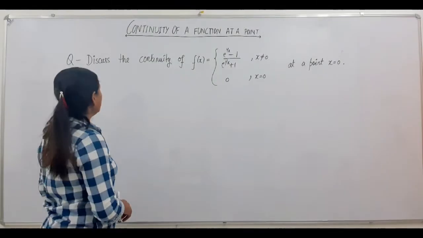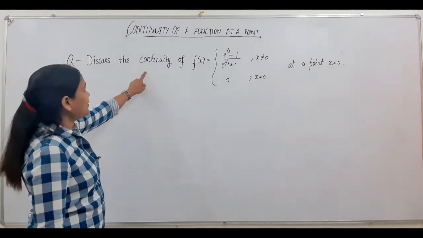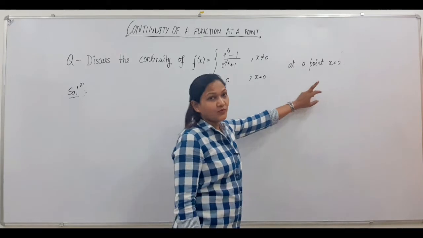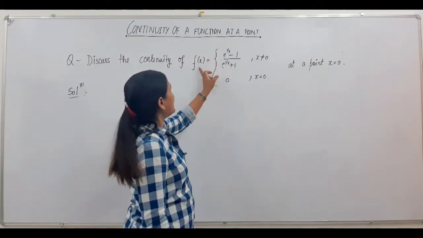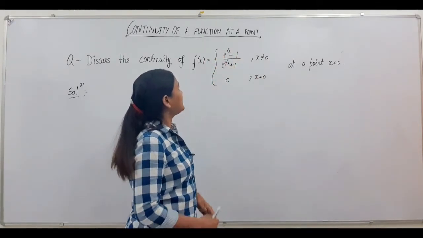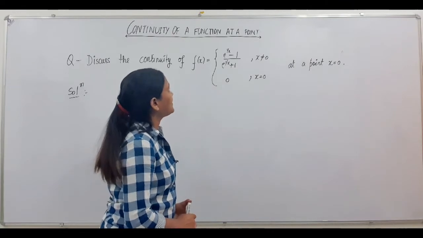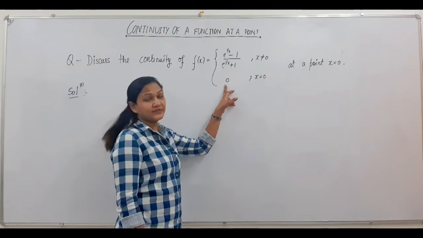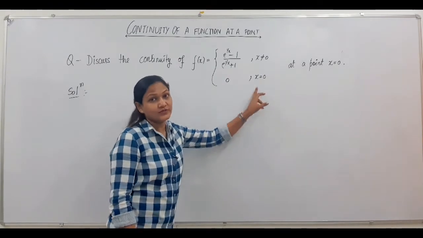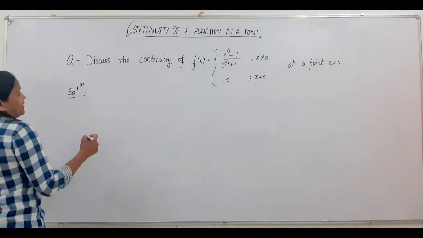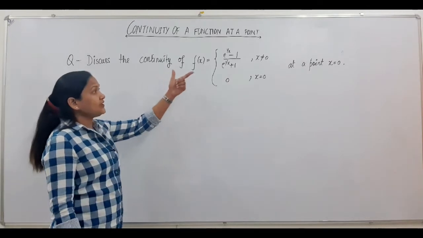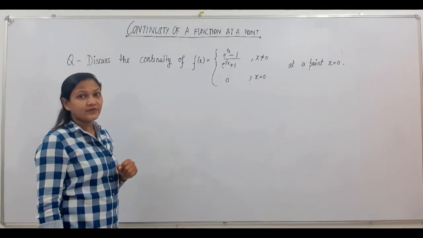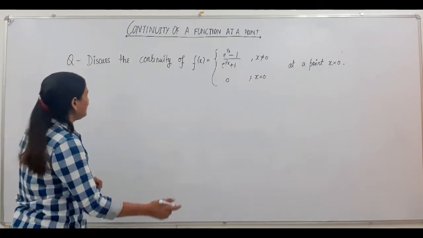Your first question is: discuss the continuity of this function at x equals 0. Your function is defined as f(x) equals (e to the power 1 by x minus 1) upon (e to the power 1 by x plus 1) when x is not equal to 0, and defined as 0 when x equals 0. So to discuss the continuity at a point, you first have to calculate the limiting value of this function at x equals 0.